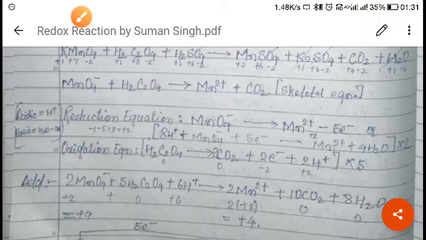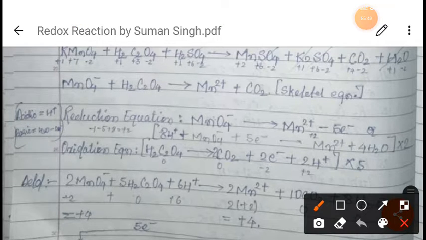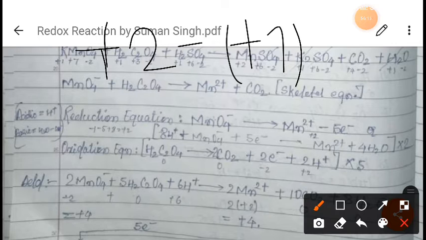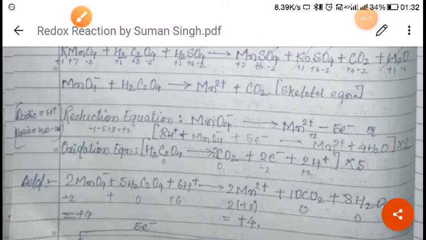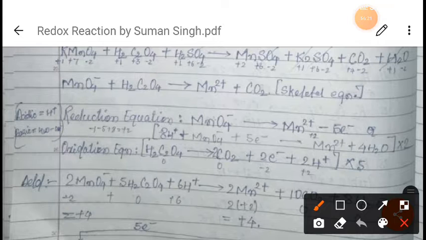Now first of all, you see Mn is changing into Mn2+, right? It was +7, now it is +2, so there is a change of 5 electrons. Minus 2 and plus 7, that is a change of 5. So here manganese is changing by 5, and we will simply add 5 electrons here, right?